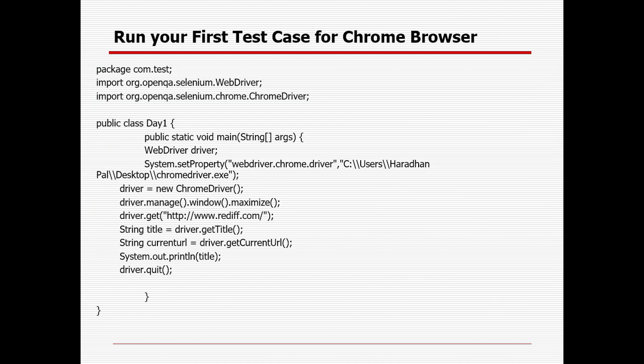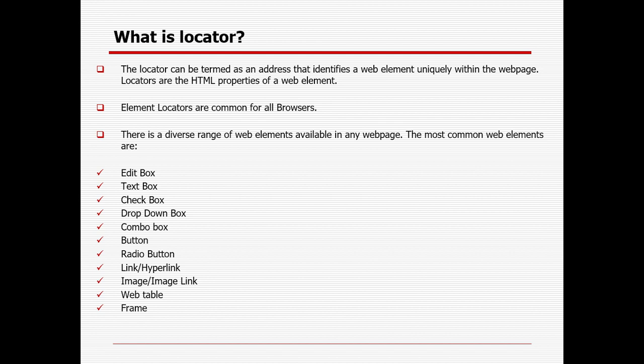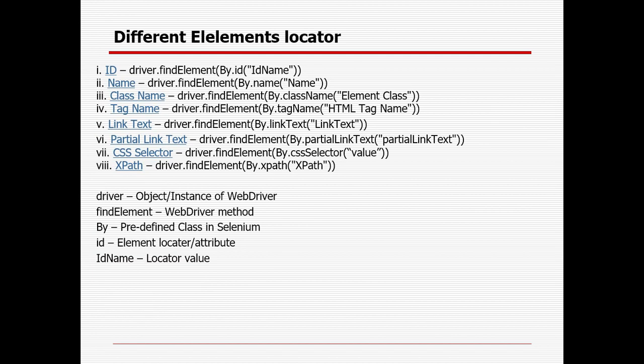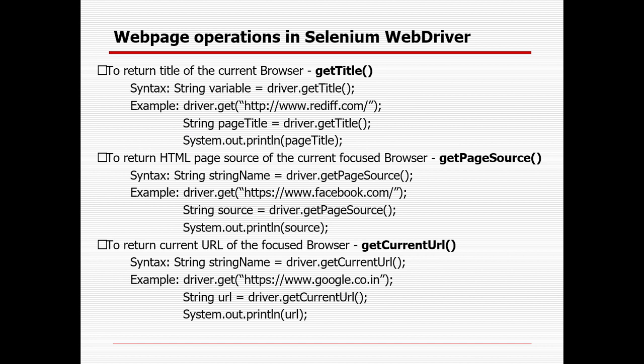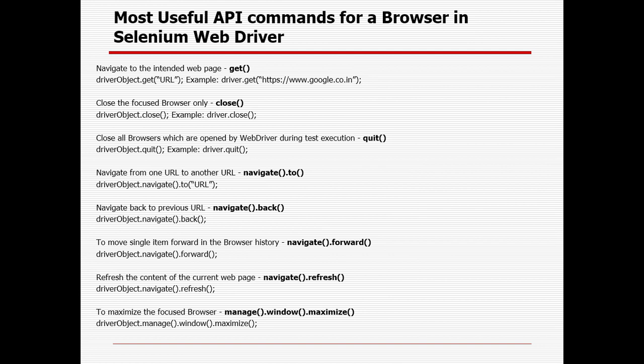You can perform the operations, and you can use locators. You can identify elements with the help of ID, name, class name, tag name, link text or partial link text. In case nothing is there, you can go with CSS selector or XPath. You can do different web page operations: get title, get page source, get current URL. You can use the important API commands: get the URL, close the browsers, navigate from one page to another, navigate back and forward, refresh the page, and maximize the page.